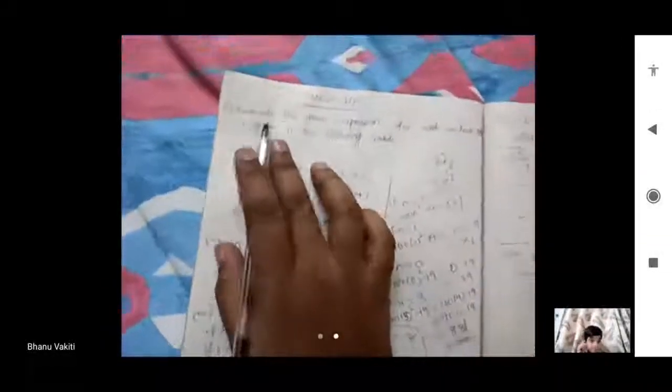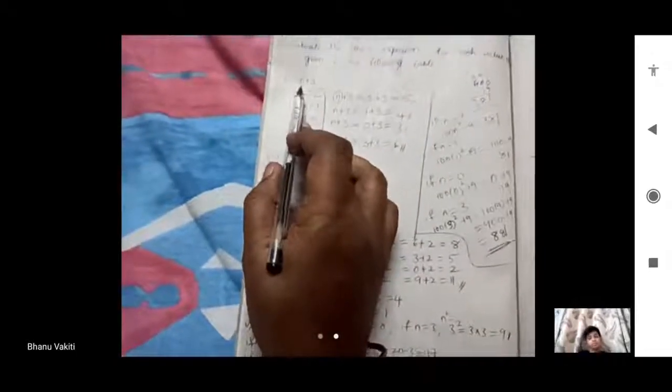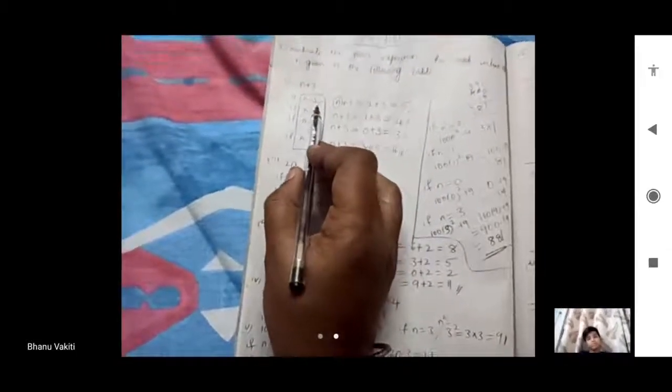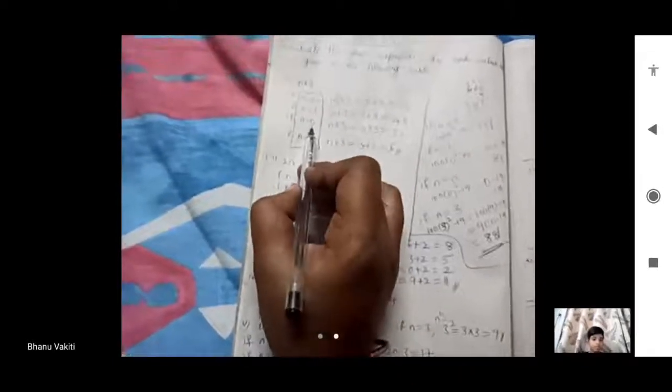So, first problem: evaluate the given expression for each value in the table. I already told you, if the values are given in the table, we have to put the values in the place of n. Once with 2, once with 1, then 0, and then 3.